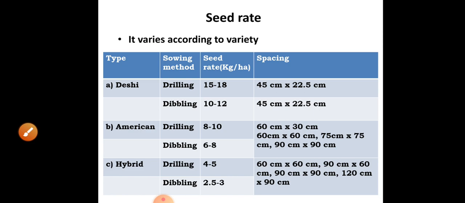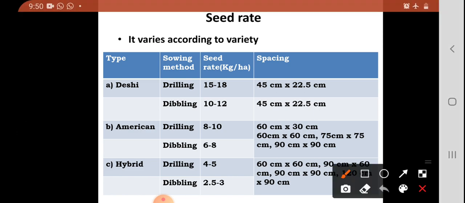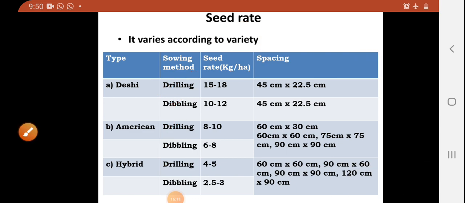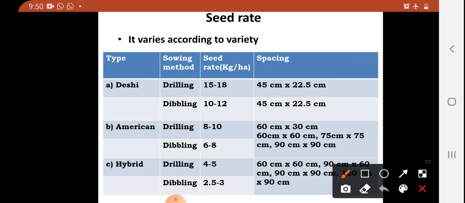Next is seed rate. Seed rate again varies according to variety of this crop. Variety, that means species of crop we are using for cultivation, whether we are using Deshi cotton species, or American cotton species, or we are choosing hybrid. So according to this, sowing method, seed rate and even spacing is different. If we are using Deshi cotton species, drilling or dibbling methods are used for sowing, seed rate is 15 to 18 or 10 to 12 kilograms per hectare, and spacing is 45 by 22.5 centimeters.